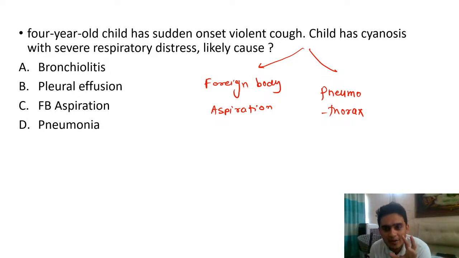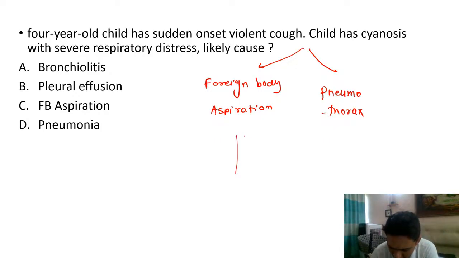But usually for pneumothorax, the typical history you will get in your exam is maybe an older child, like an adolescent, playing outside, playing football. He was hit by a football in his chest, and then he has this sudden distress. You will get this kind of history when it comes to pneumothorax. Foreign body aspiration is typically the toddler age group, with cyanosis and severe respiratory distress.